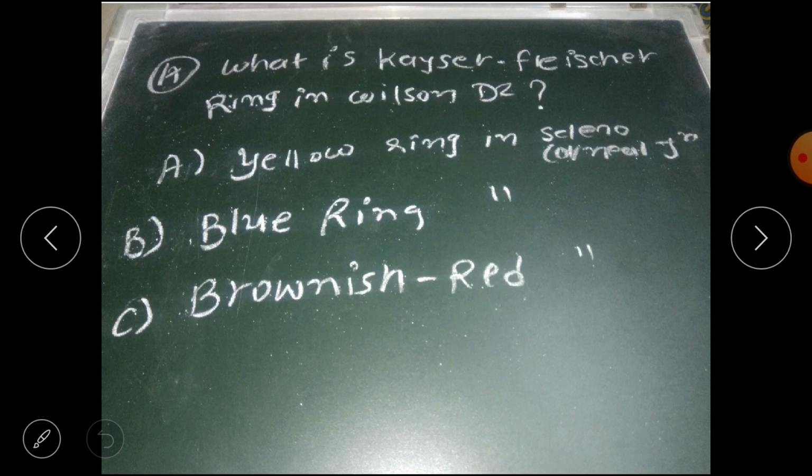Question number 17. What is the Kayser-Fleischer ring in Wilson disease? Yellow ring in the sclerocorneal junction, blue ring in the sclerocorneal junction, or a brownish red ring in the sclerocorneal junction. We see in the diagram. So the correct answer is option C, a brownish red color ring around the sclerocorneal junction, that is known as the Kayser-Fleischer ring, which is the most important sign of Wilson disease.